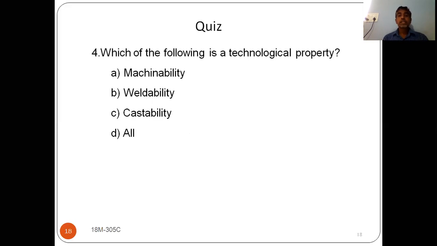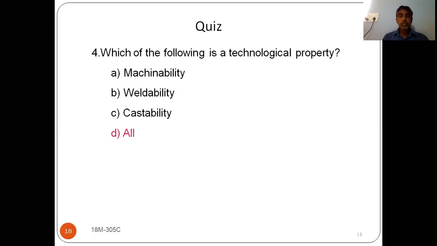And which of the following is a technological property? We have studied different technological properties, that is machinability, weldability, castability, hardenability, and strain hardening. We have studied all these things, right? So which is the answer? All are technological properties. What is meant by technological property? A technological property is nothing but the property which is useful for selecting a material for a particular manufacturing process.